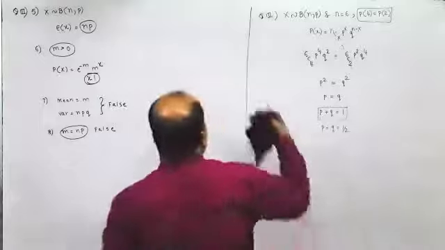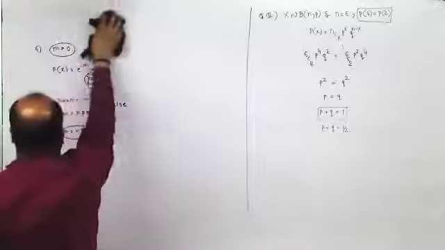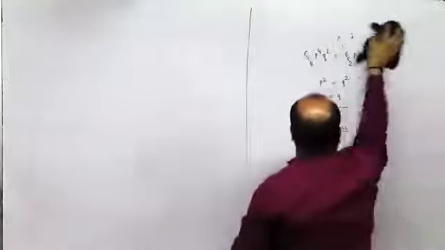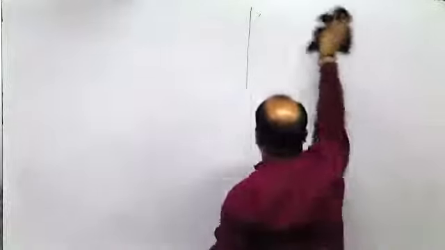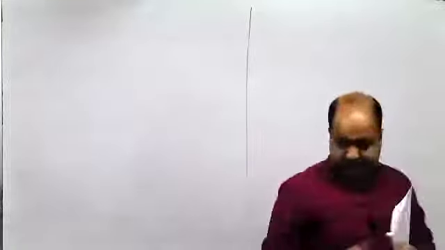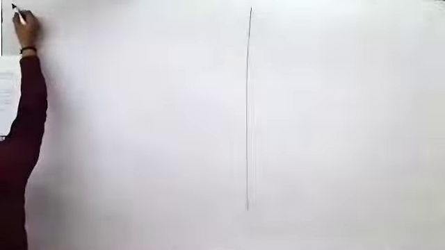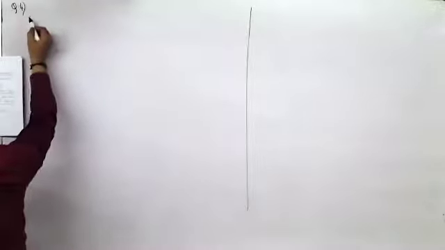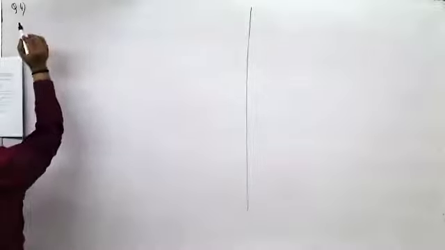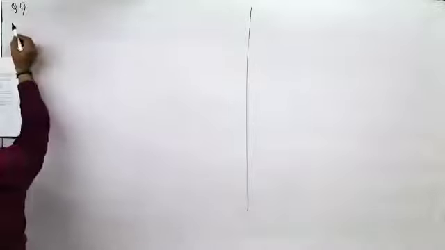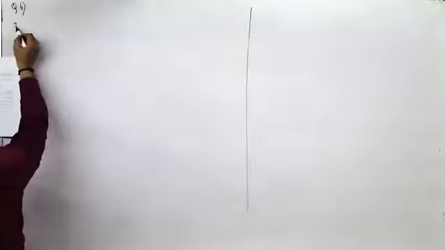These are all 3-mark questions. I'll directly take up, if getting a doublet, find the probability. I'll come to the 7th one.